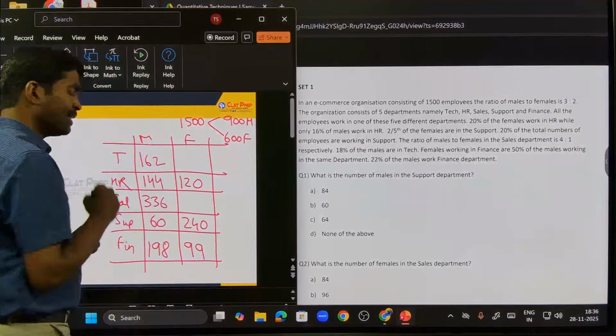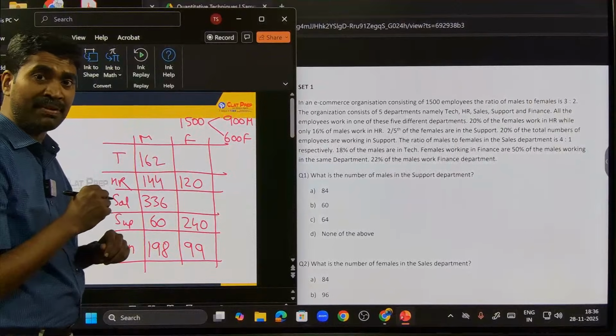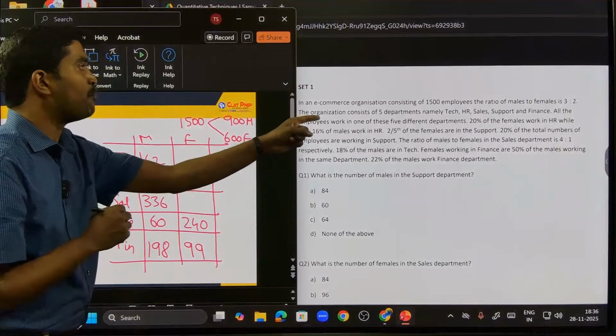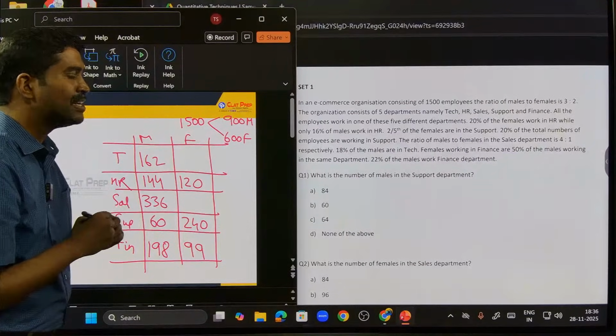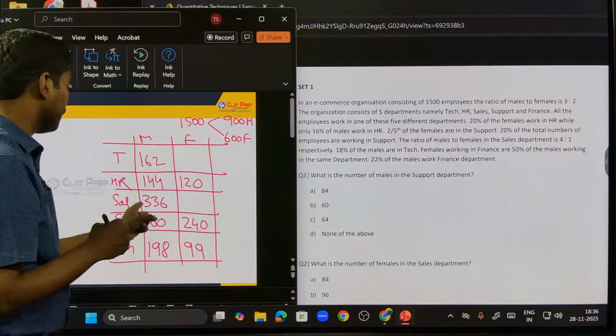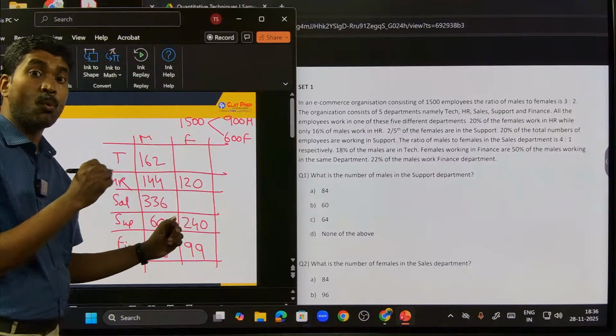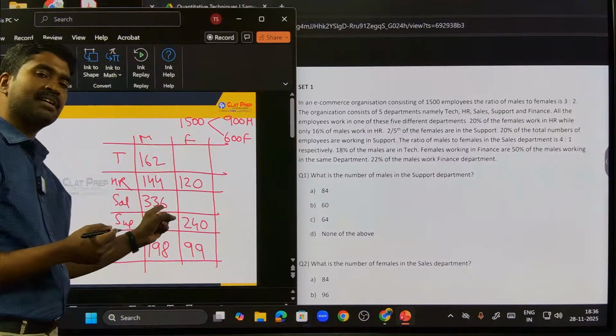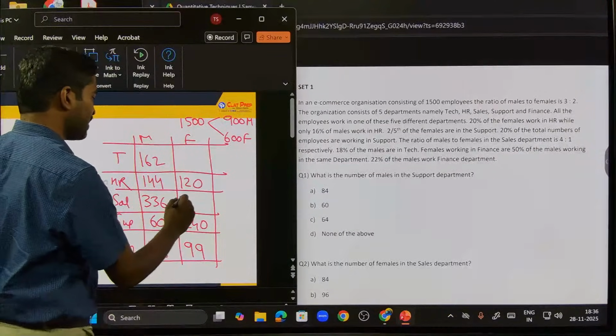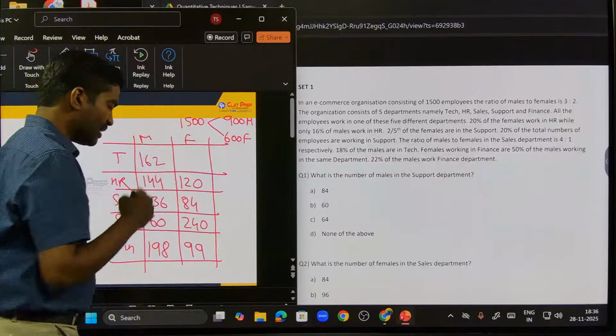336. Now, do I have any relation between males and females in sales? Yes, the ratio of males to females in sales department is 4:1. So if this is 4, females should be 1. So 1/4 of them, right? 336 into 1 by 4. How much is that? 84 are females, right?